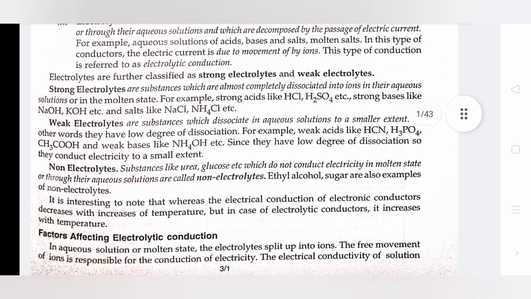Weak electrolytes are substances which dissociate in aqueous solution to a smaller extent. In other words, they have low degree of dissociation. For example, weak acids like HCN, H3PO4, CH3COOH, and weak bases like NH4OH, etc. Since they have low degree of dissociation, they conduct electricity to a small extent.